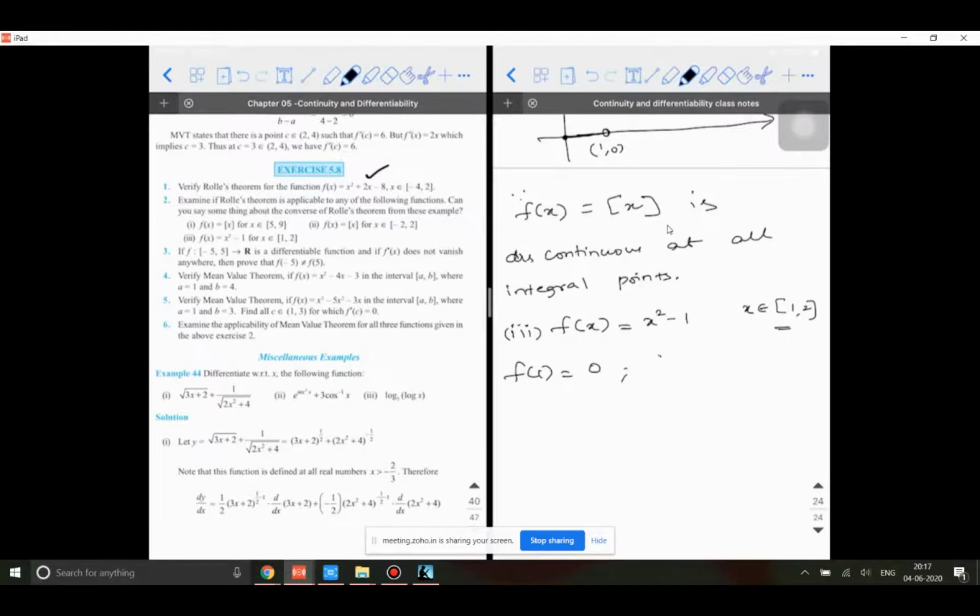F of 1 is 0. F of 2 is equal to 3. So what can you say from this? Since f of 1 is not equal to f of 2, Rolle's theorem will fail here also. Though it is a continuous function because it's a polynomial, and it is a differentiable function, what is failing? F of 1 is not equal to f of 2. Hence, Rolle's theorem fails here.